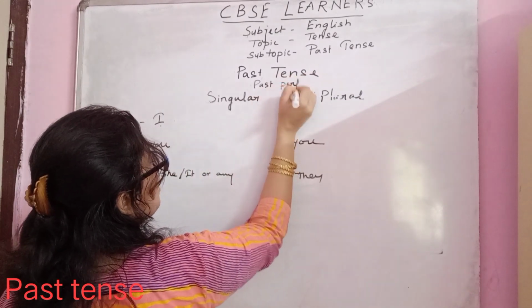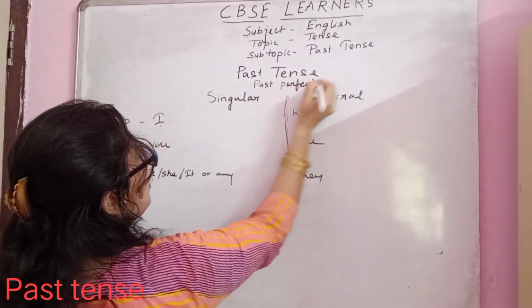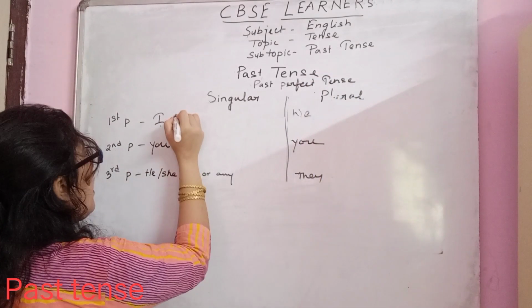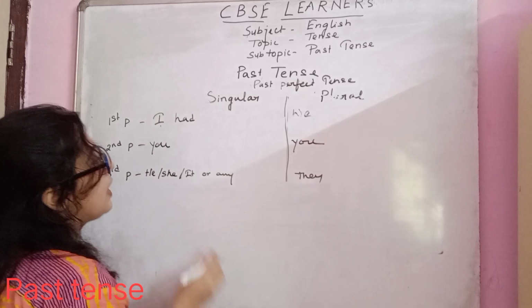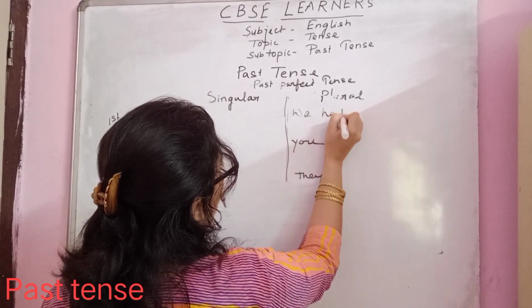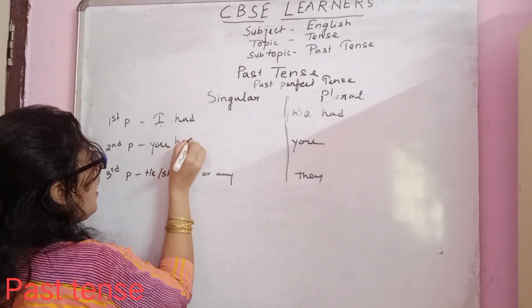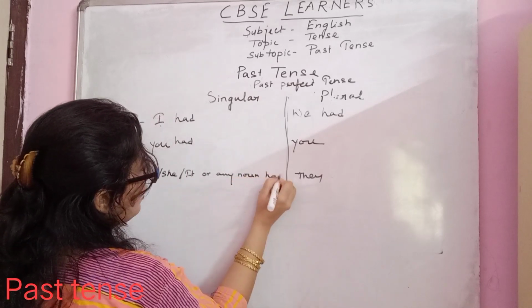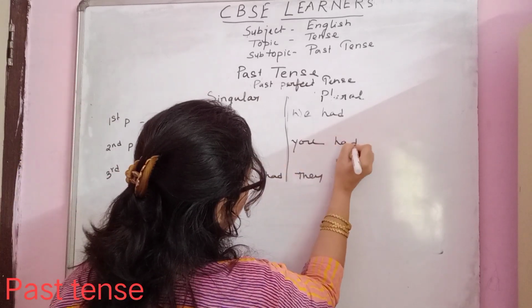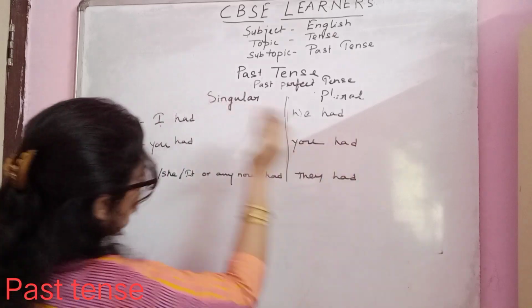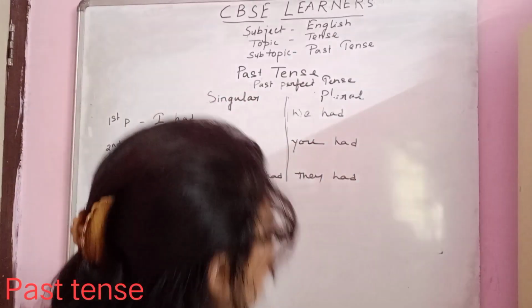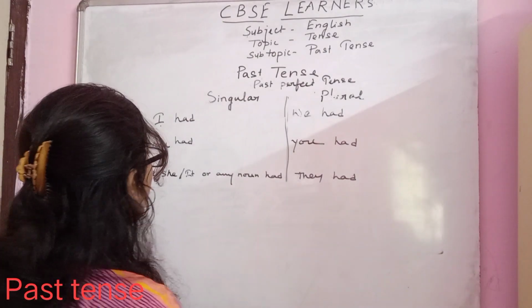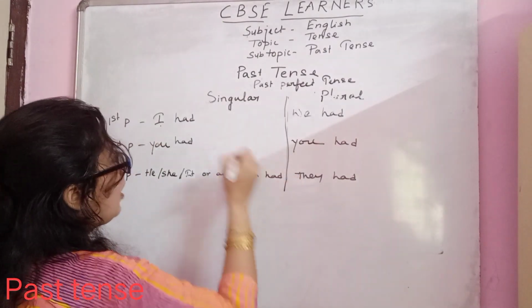Past perfect tense. Okay, so I had. We need to use I had. We had. You had. He, she or it or any noun had. You had. They had. So in all the cases, you are required to use only had in case of past perfect tense.